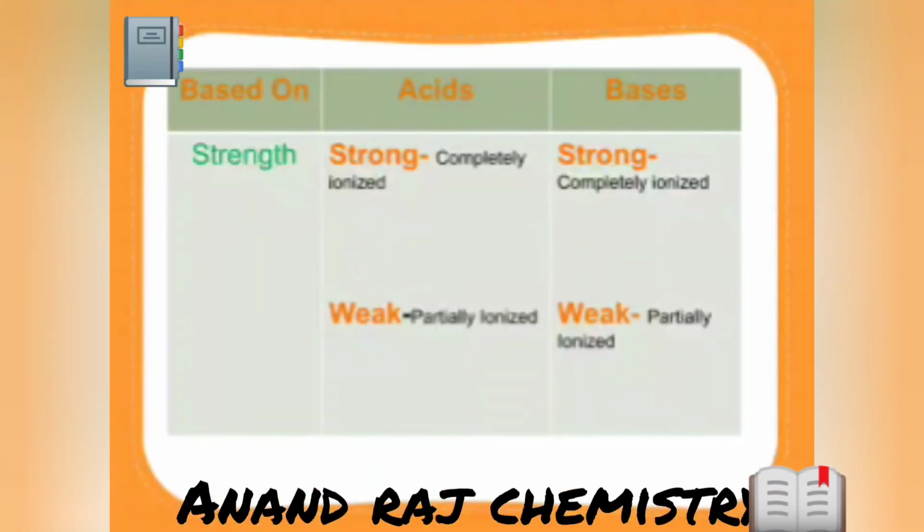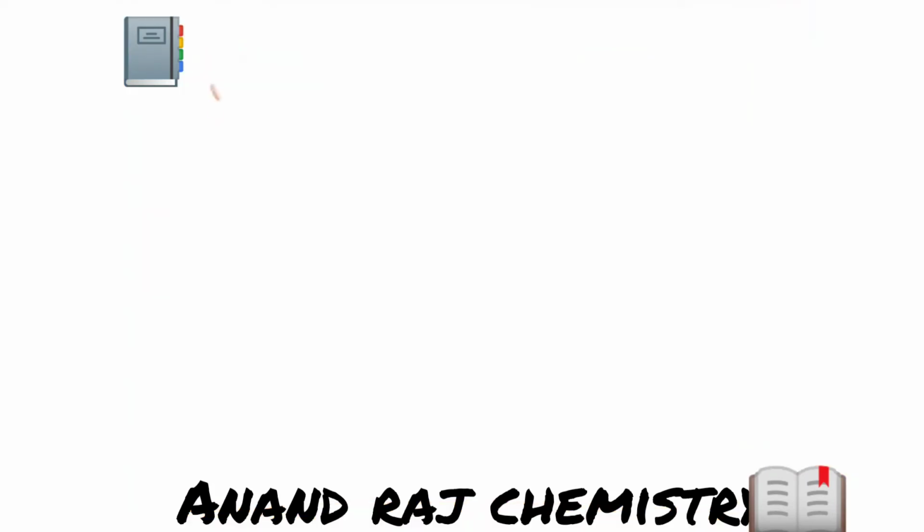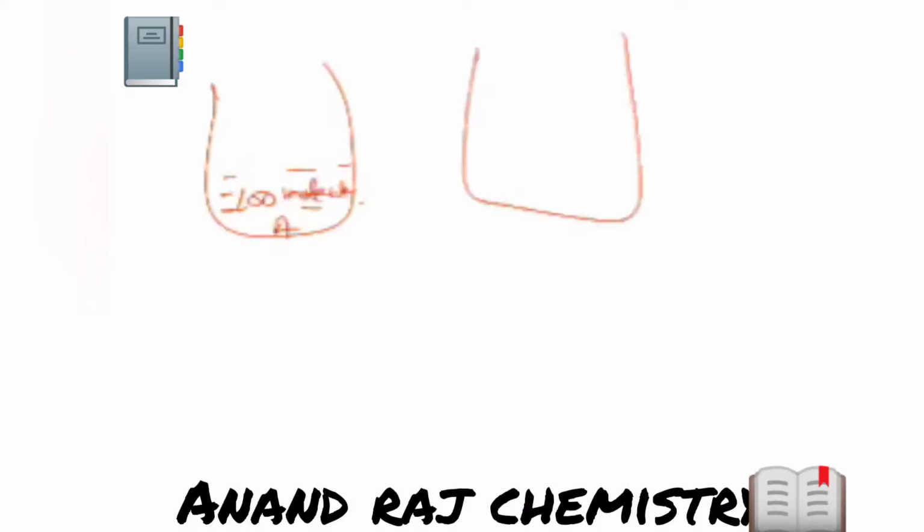Perfect, guys. So now let's talk about another category classification based on strength. Based on the strength, they are categorized into two, strong and weak. Dekho, let's take simple example. Suppose we took 100 molecules of one acid A. Okay, now this is acid A. Second category, B.